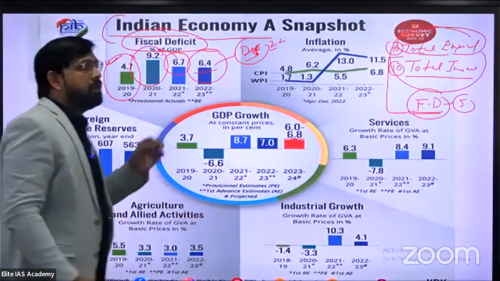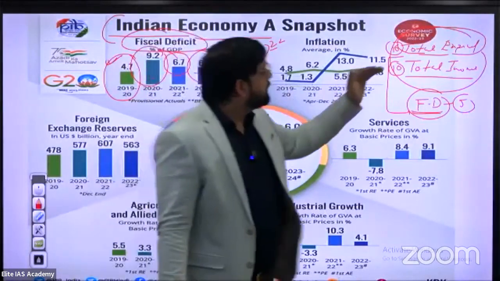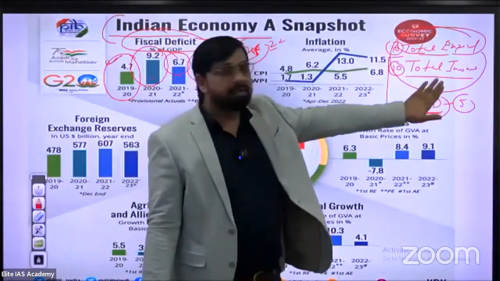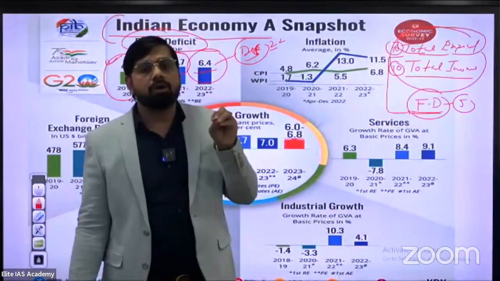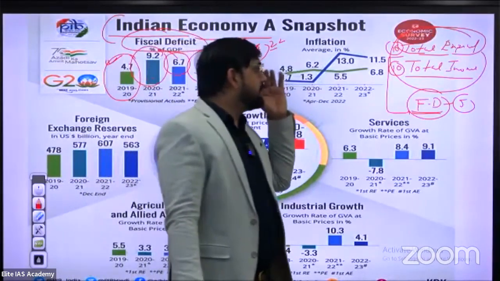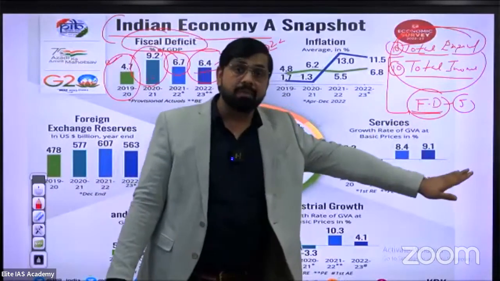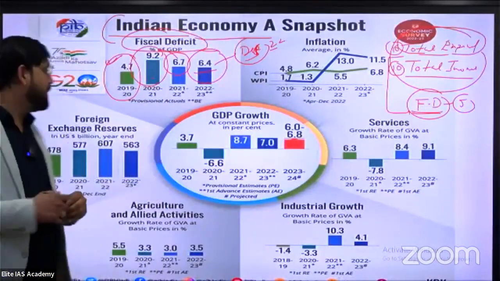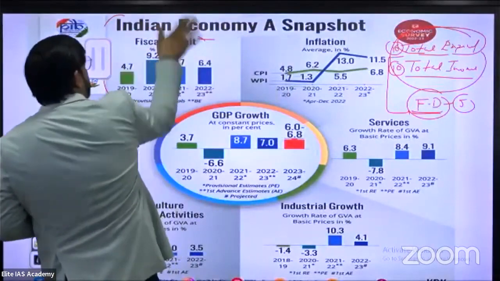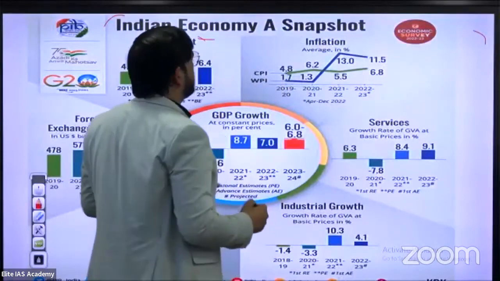First of all, be clear about the real meaning of fiscal deficit: when total expenditure exceeds total revenue, when total expenditure is more than total income, then this condition is called fiscal deficit. So suppose the total income is 10 rupees and expenditure is 15 rupees, then the fiscal deficit is 5 rupees. And then what about inflation according to the economic survey?